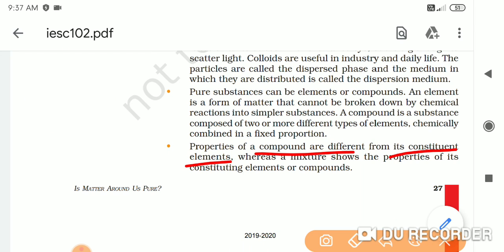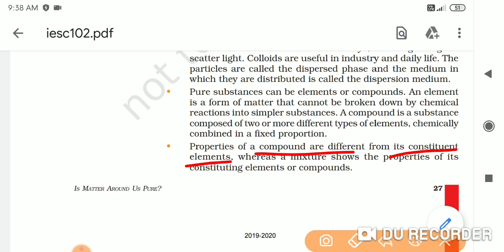But ये mixtures में होता है क्या? No, in mixture it does not take place. Salt की जो taste है वो retain हो जाती है as it is salt solution में. Sugar की property retain हो जाती है sugar solution में, क्योंकि वो mixture है. But hydrogen की property retain नहीं होती है in the compounds when the water is formed. Property of oxygen is not retained when the water is formed. So the property completely changes.